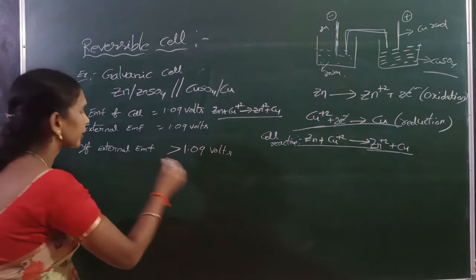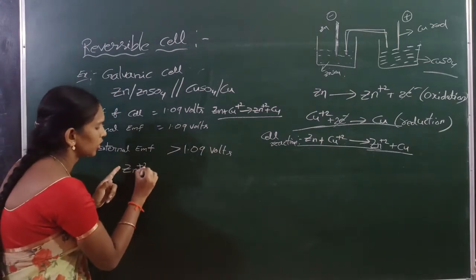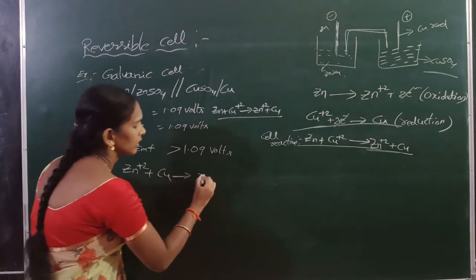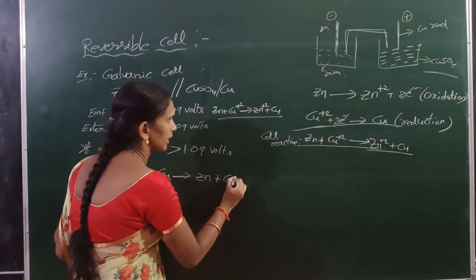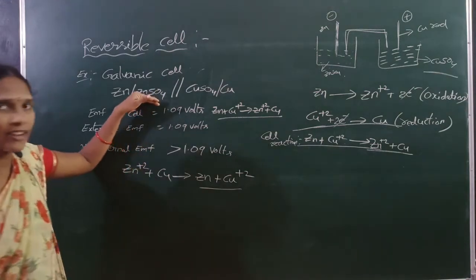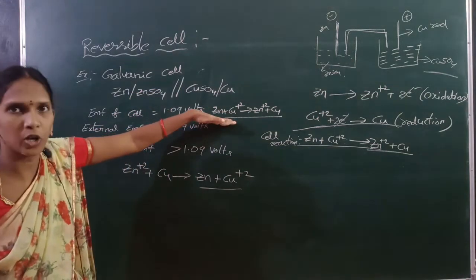That means Zn2+ plus Cu will give rise to Zn plus Cu2+. In this galvanic cell, this reverse reaction is possible.